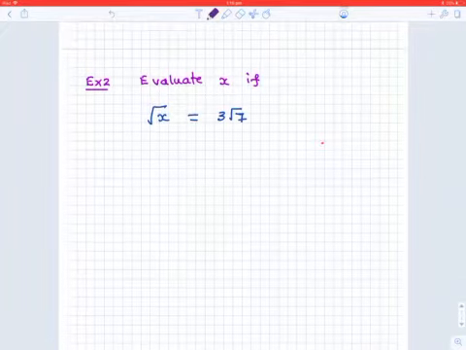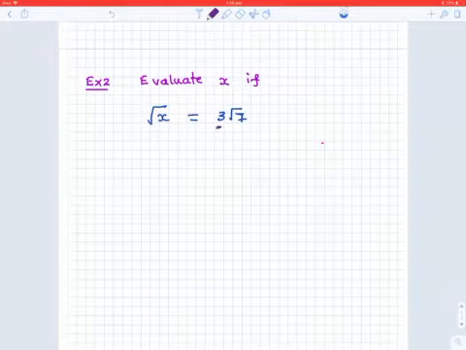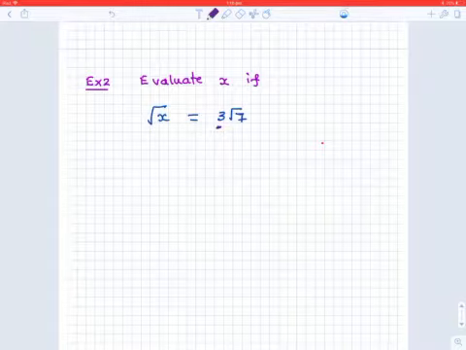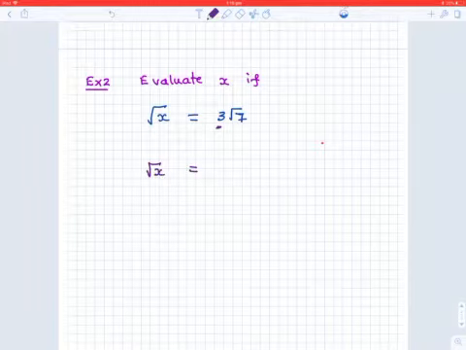Okay, this question here says evaluate x if square root of x equals 3 root 7. Okay, so technically what we have to do is, x is inside the square root, whereas on the other side you have 3 which is outside the square root. So our job first is we have to change 3 root 7, we have to write that as an entire surd.